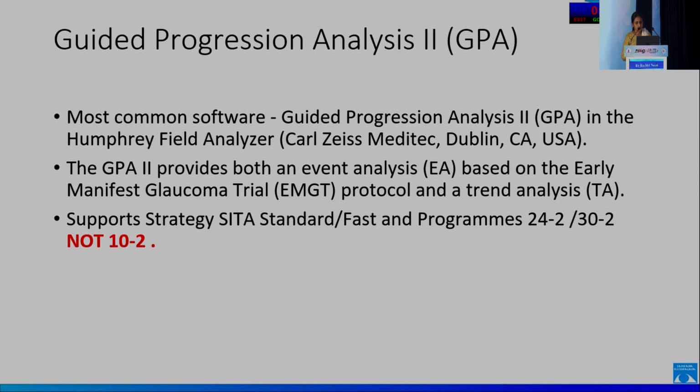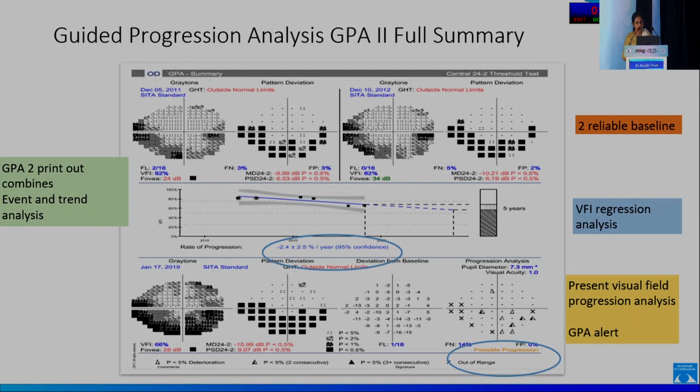So the GPA2 in the Humphrey visual field is the most commonly used progression software. GPA2 provides both event and trend analysis. It supports strategies like SITA standard and SITA fast and programs such as 24-2, 30-2, but not 10-2. So this is how a full summary looks like. So you can see the 2 reliable baselines followed by the VFI regression analysis with the rate of progression. Then you have the present visual field progression analysis, and the GPA alert at the bottom.